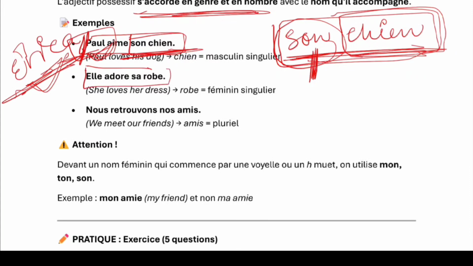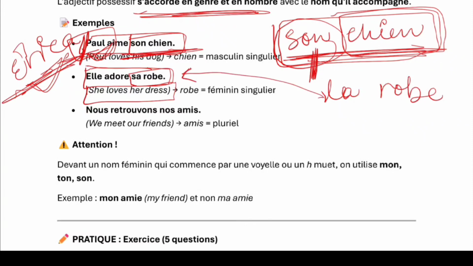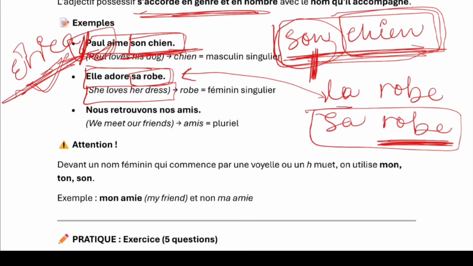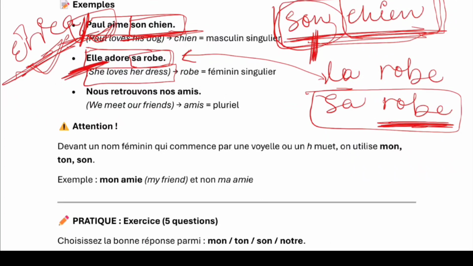Take one more example. Elle adore sa robe. She loves her dress. Here robe is feminine in nature. We say la robe in French. So the adjective qualifying it is sa robe. Again, we are going by the gender of robe, which is feminine, and not the gender of the subject. And the third and last example here: Nous retrouvons nos amis. Nos amis, our friends.